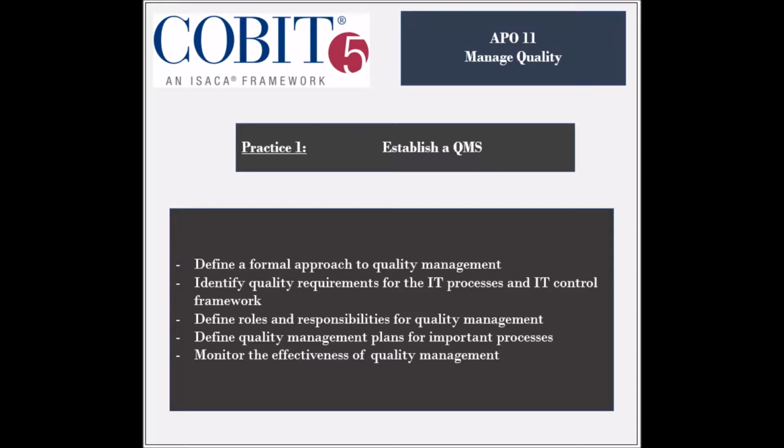The quality management plans for important processes should be defined, and the effectiveness of the system should be monitored and reviewed. The IT quality management system should be aligned with the enterprise quality management system. The quality management approach should be communicated to all relevant parties.